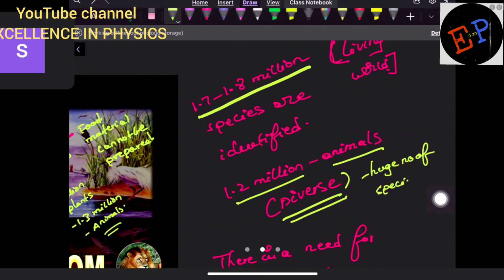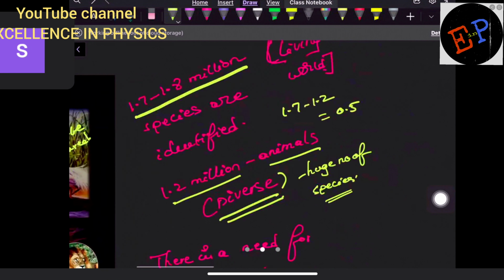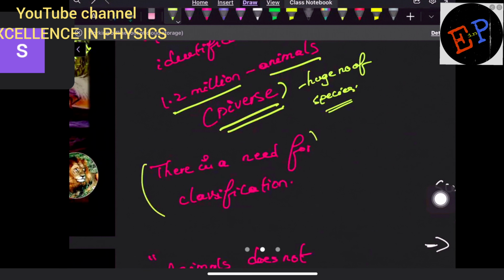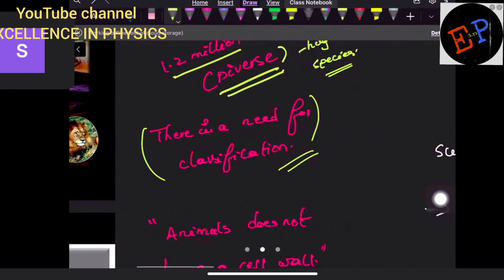Then out of 1.7, if you remove 1.2, then it is how much? 0.5. So 0.5 million species belong to plants. So when compared to animals, the number of species of plants is very less. So animals have a huge number of species. So definitely there is a need for classification because a huge number of animals are present. We have to classify them into phylum, divisions, classes, kingdoms like this.